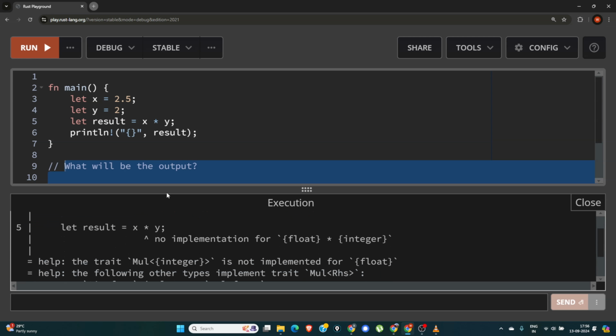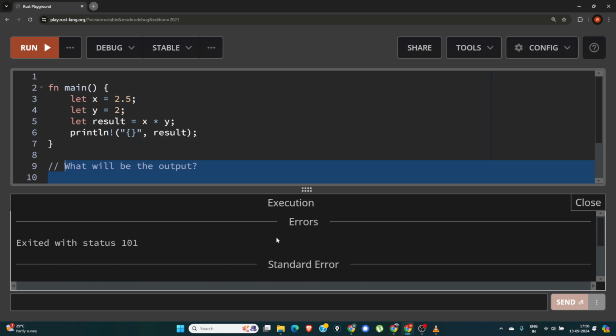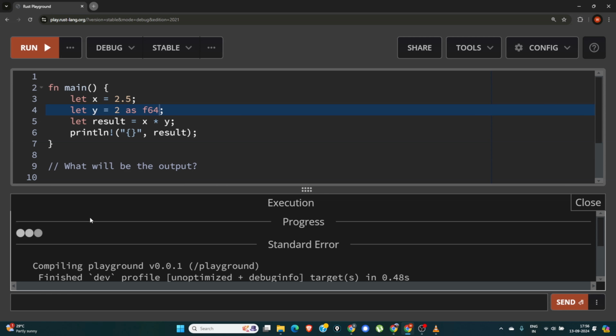The error is because here we are multiplying float with an integer. So Rust doesn't allow implicit conversion. So we have to explicitly say that 2 is a float. So I'll make it F64. And if we run it, the issue will be fixed.